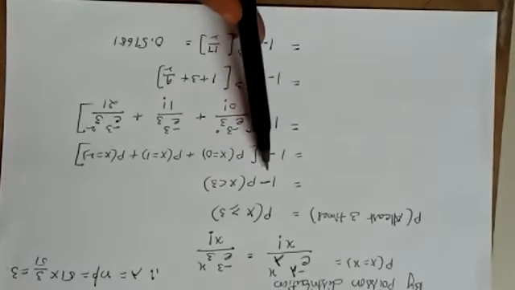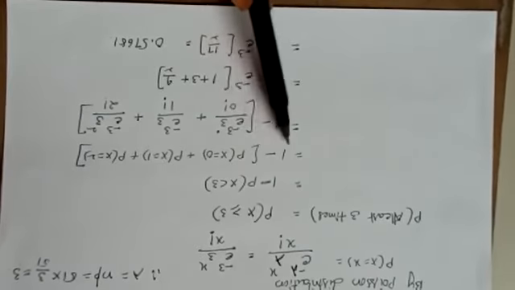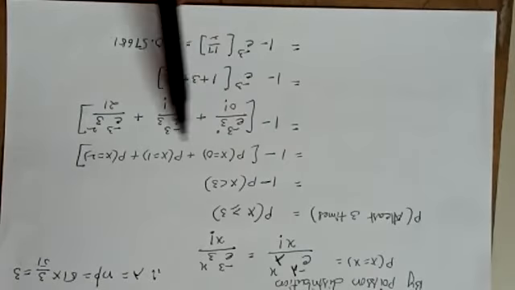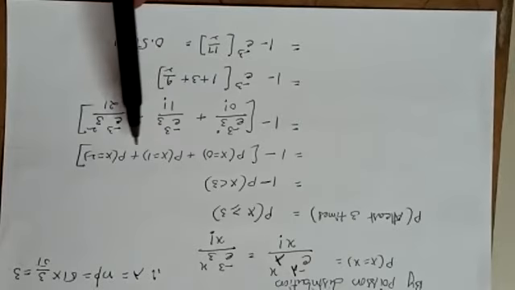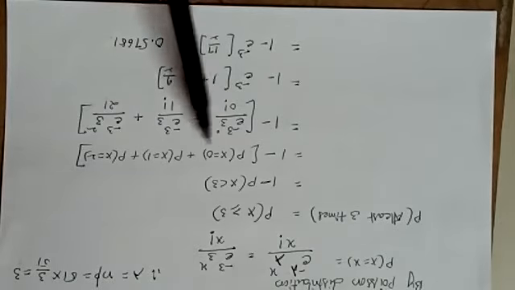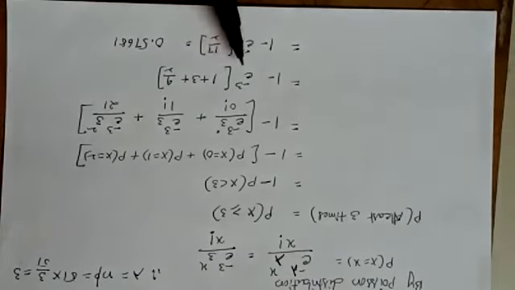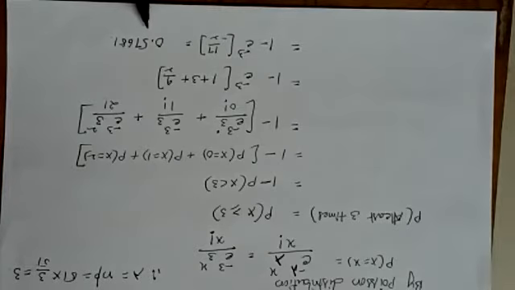Already you are well aware of this explanation, so I am continuing the same. 1 minus the sum of P of x equals 0, plus P of x equals 1, plus P of x equals 2. By substituting the x values 0, 1, 2, you will have this sum of terms, and by simplifying these terms you will get 0.57681. Is that clear?